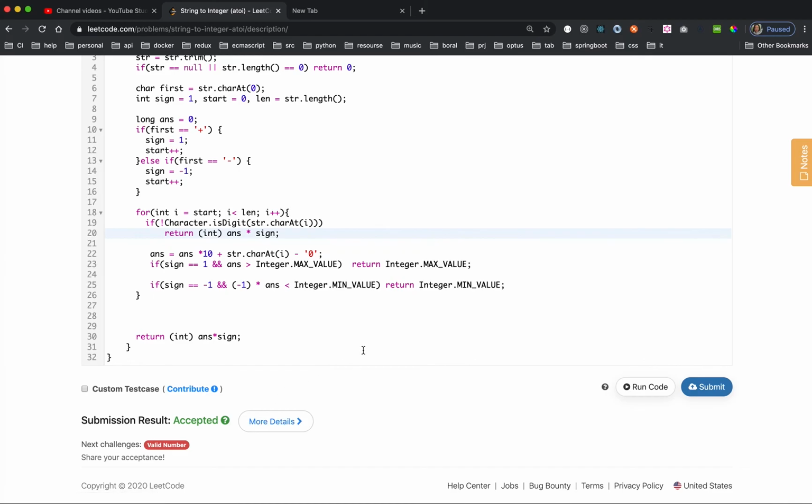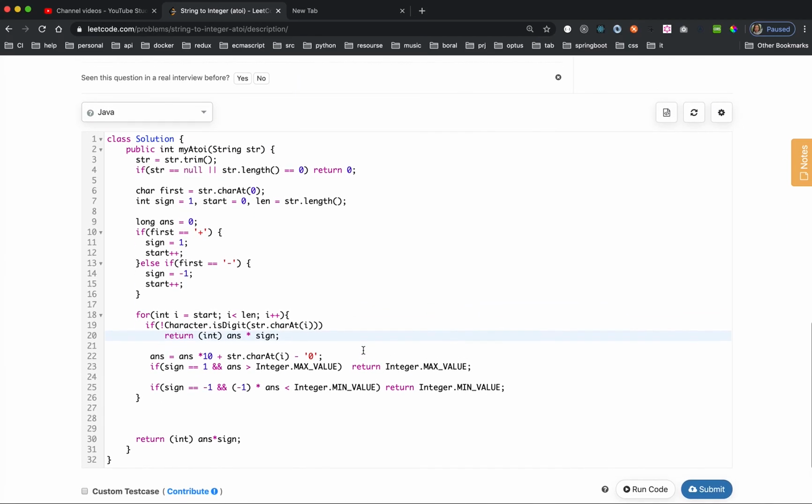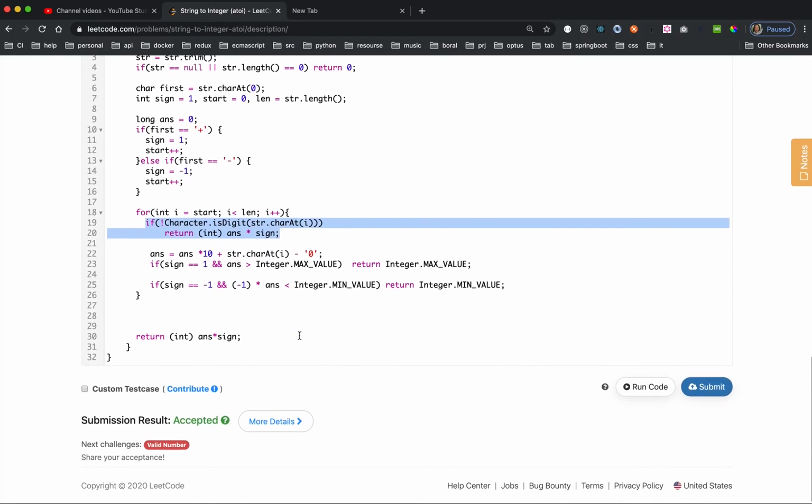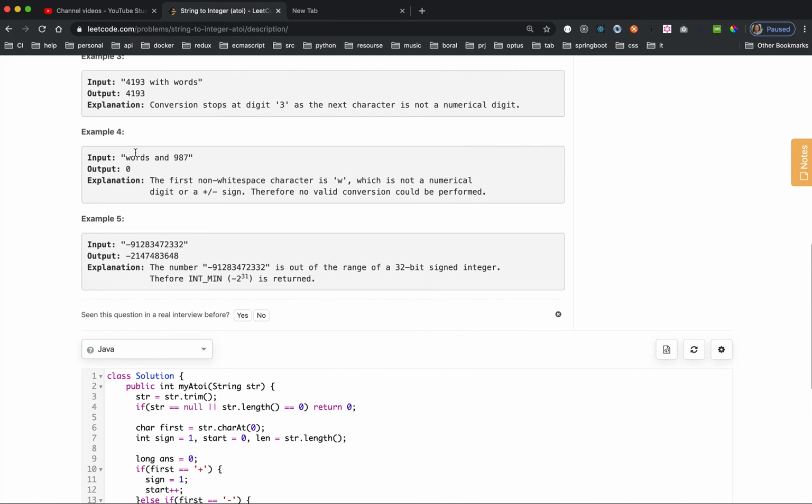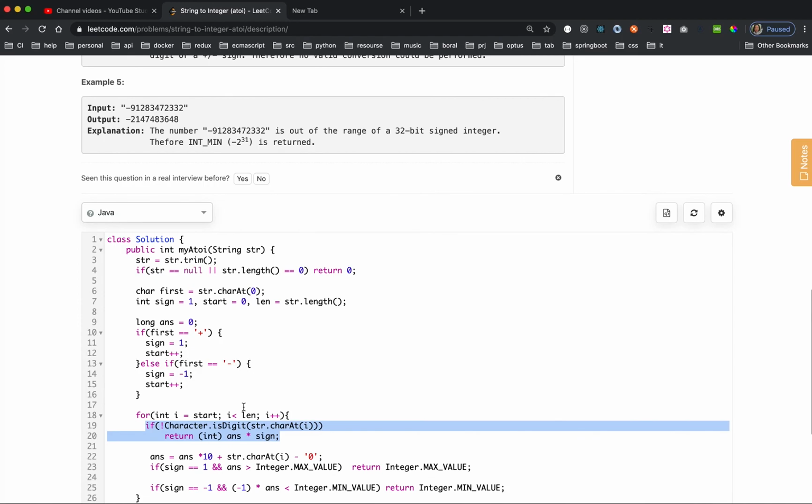So it passed. This question is similar to the previous one. The only trick you need to know is that here you could get the digit value if it passes, and then use times 10 every time. Just move on. This is just an error scenario. Also for this one, remember this scenario is valid. So when the loop finishes, you have met an incorrect character, so you just return the 4193. I just forgot the previous, forgot I was already inside a loop.